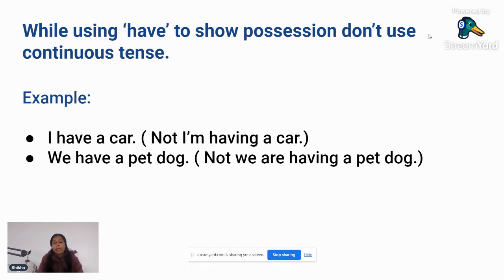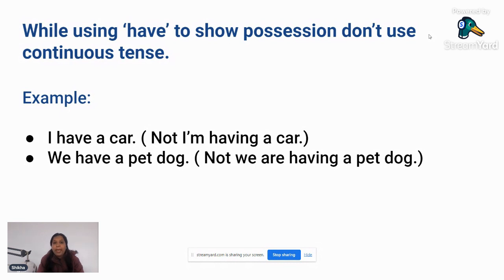Now while using have to show possession, normally people say, I'm having a car, I'm having a house, I'm having this, I'm having that. No, that's wrong. When you are using ing with this verb have, the meaning changes. It doesn't show possession. So when you want to show your possession, you have to use the verb in its base form, that is, you have to say have only, not having. So while using have to show possession, don't use continuous tense.